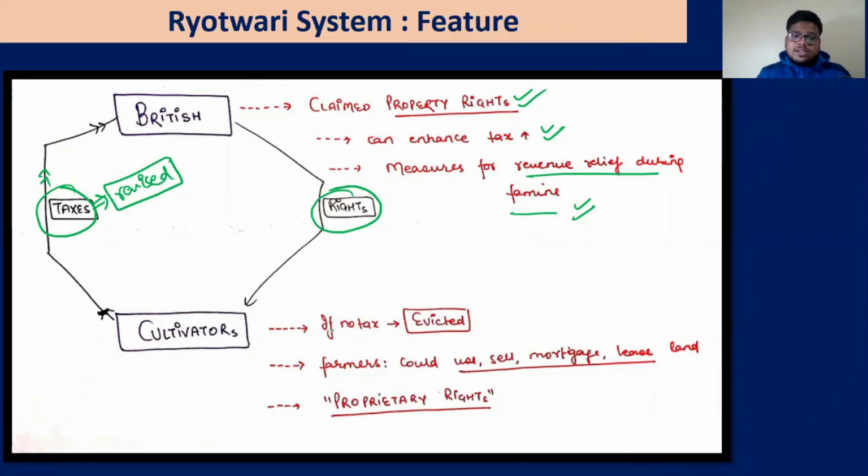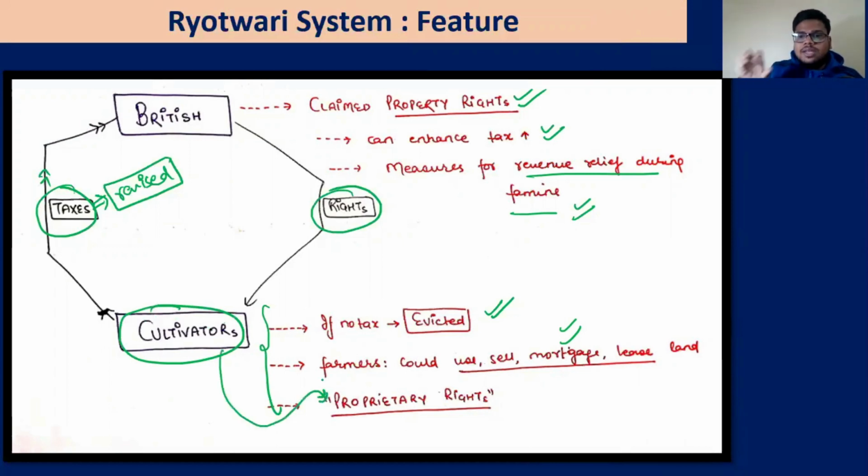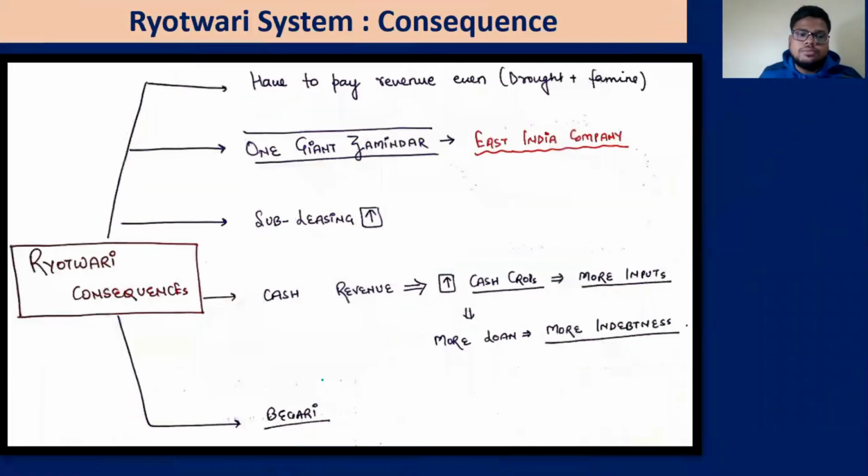Now for the cultivators, the idea is that if you don't pay any taxes, you will be evicted, obviously. If you don't pay any tax, we will evict you. Farmers could sell, mortgage, or lease their land. Yes, they had that particular right, as long as those who were cultivating could pay the tax. And the cultivators got some sort of proprietary right, because they could use, sell, mortgage or lease this land. Now the zamindari layer has been directly taken out.